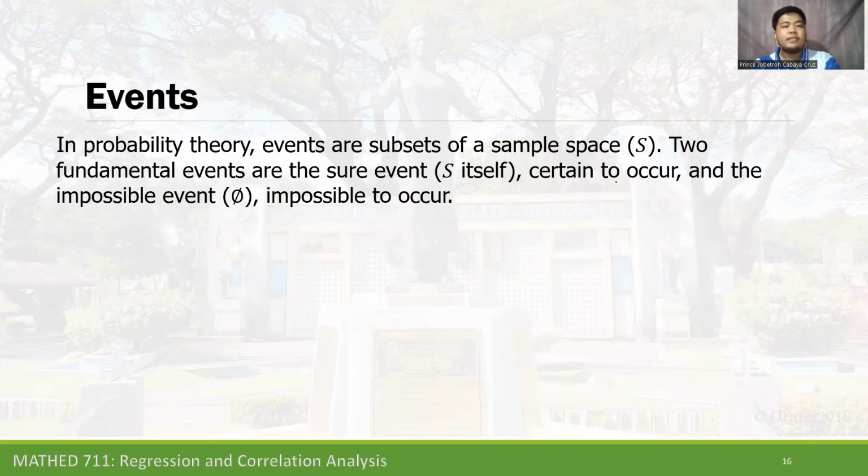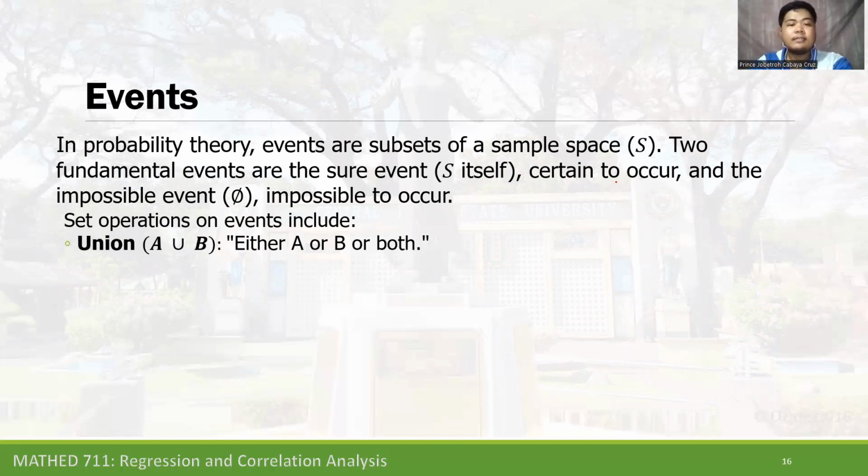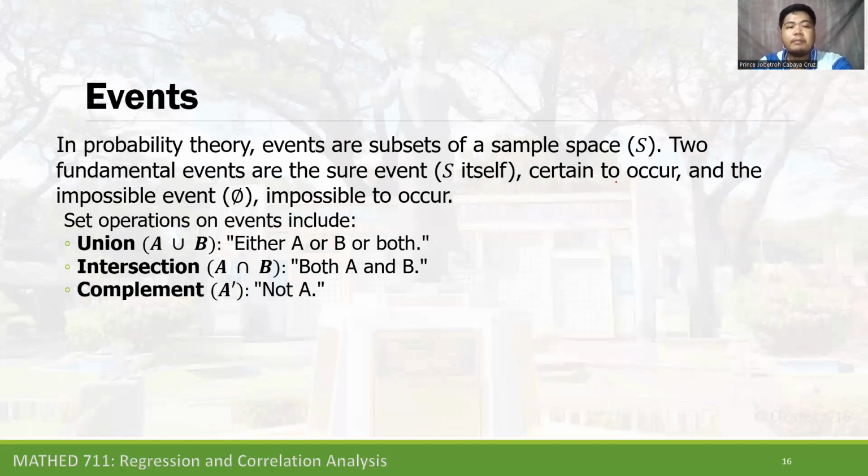Next, in probability theory, events are subsets of a sample space. The fundamental events are the sure event, the sample space itself, certain to occur, and the impossible event implied by the empty set, impossible to occur. Set operations and events include union, A union B, read as either A or B or both. Intersection, A intersection B, read as both A and B. Complement, A prime, read as not A.